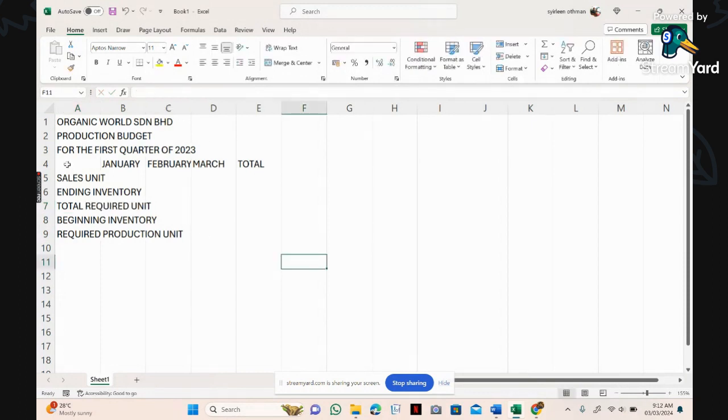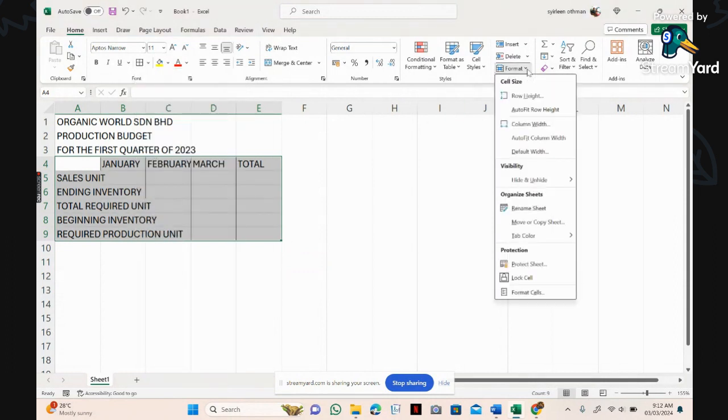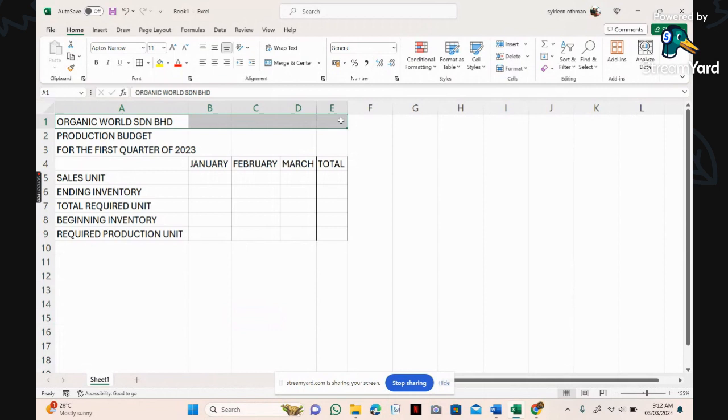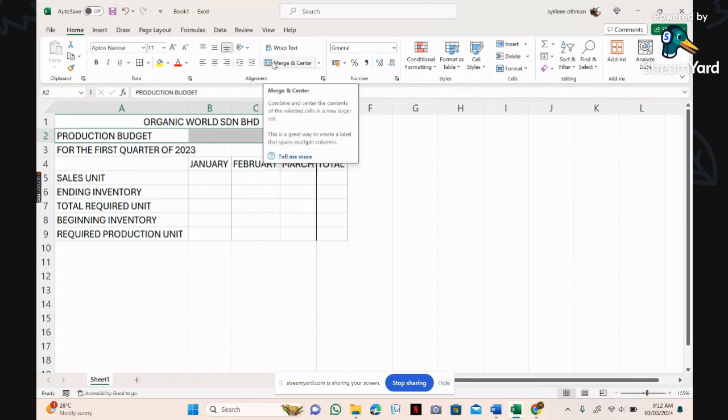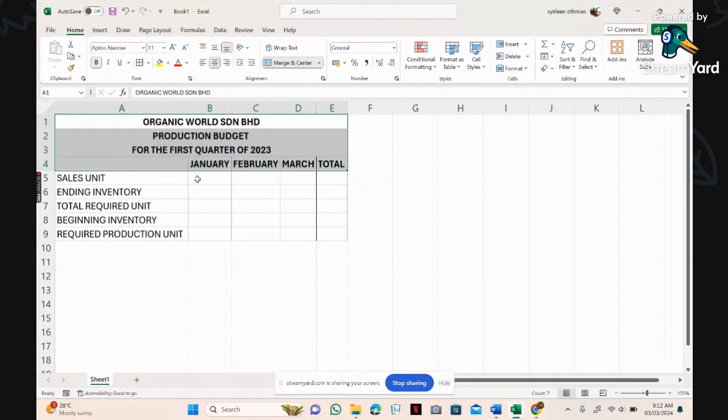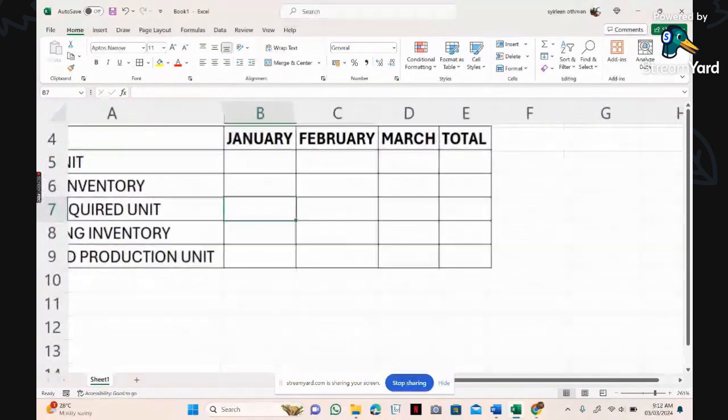Now we're going to do the tables. Add borders, then go to format, auto fit column width, so it will expand. Check that your items are correct. Then merge and center your table title, making sure it goes only up to column E. Don't go beyond, because otherwise the title won't be properly centered over your budget. I'm going to bold this part to make it look nicer.